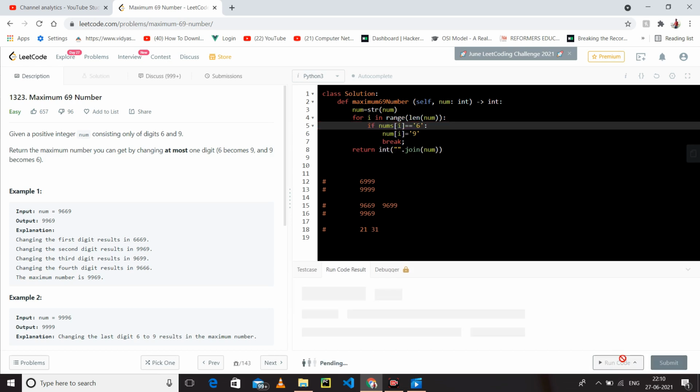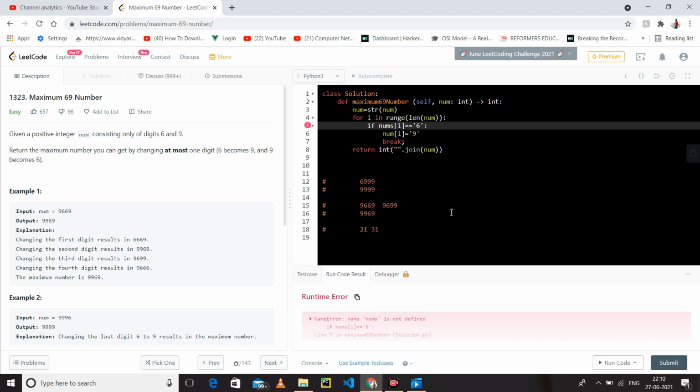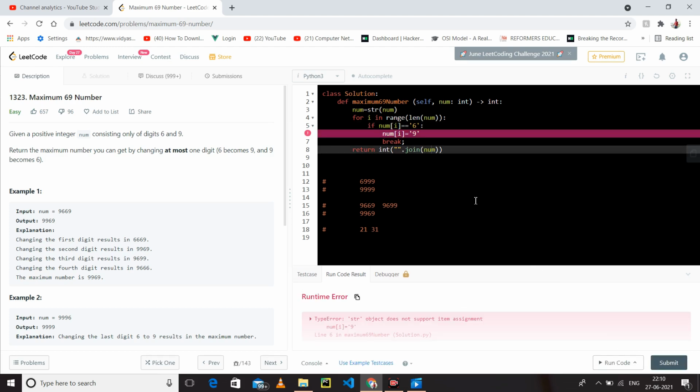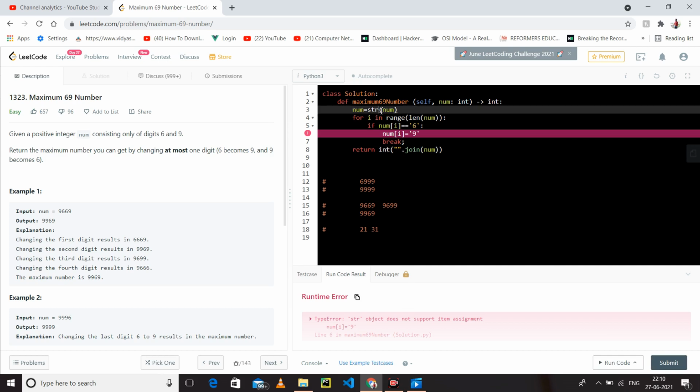Okay, so we have to change into 9 and break the loop, and still it is showing an error. I wrote num here, but I am taking nums, that small thing you have to take care of. Sorry, the string does not allow item assignment.